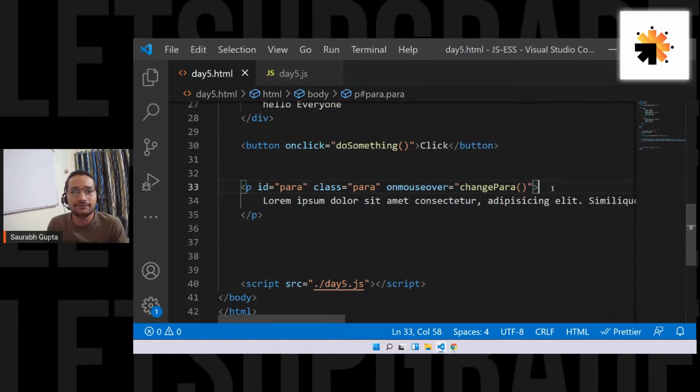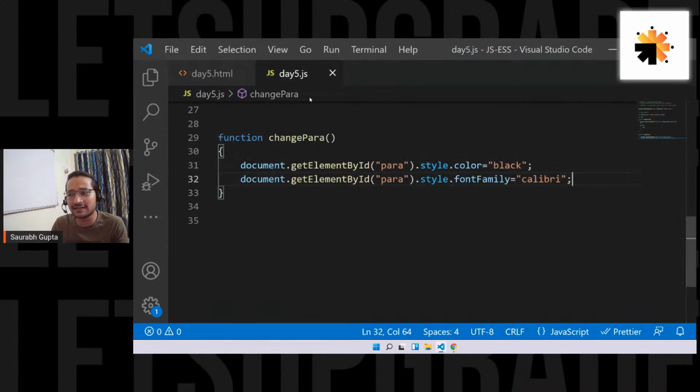Okay, guys, all set, cleared? Can we move ahead, everyone? Enough of changing CSS now, right? Now you know how to change CSS. Dot style, remember that. After that, whatever you want to change, background color, font family, border radius, box shadow, height, width, whatever you want. Okay. Now let's move ahead and see how to change the attribute.